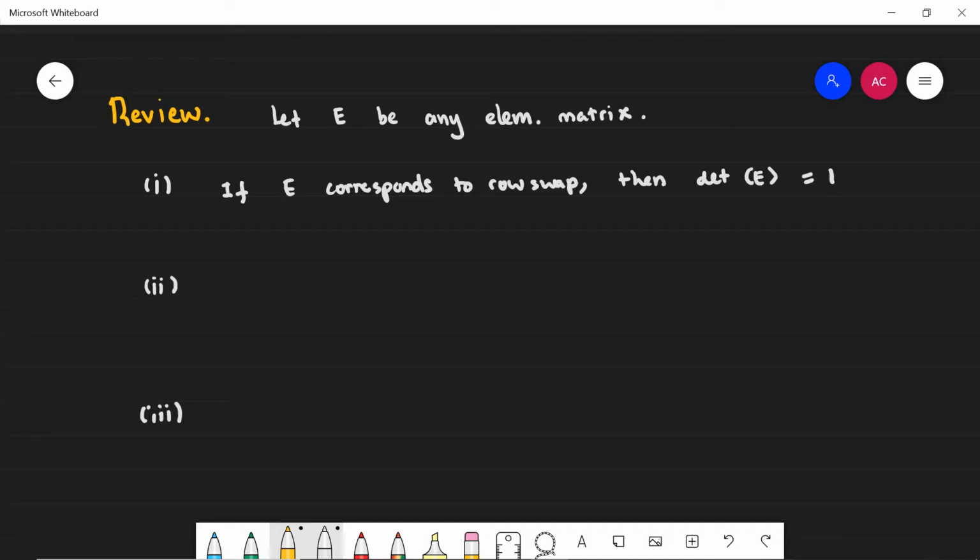Now, the second elementary matrix that we can look at is the elementary matrix obtained by multiplying a non-zero row by a constant. So let's write that down.